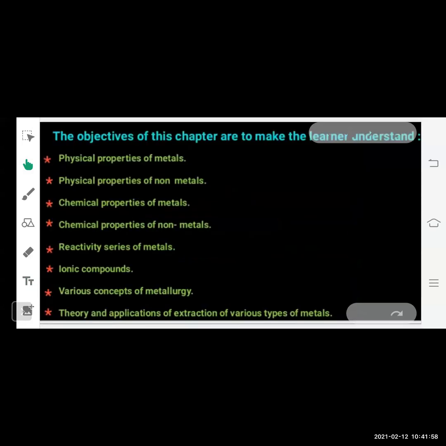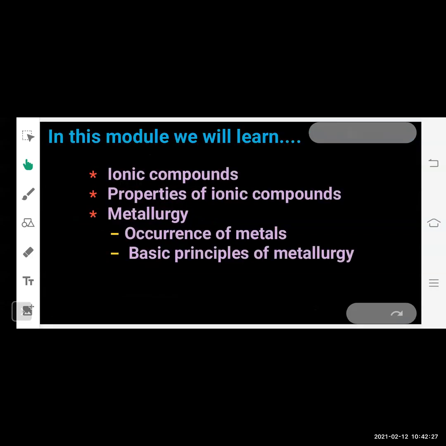So you can see the objective of this chapter on the screen. Out of these, we have already finished physical properties of metals, physical properties of non-metals, chemical properties of metals, chemical properties of non-metals, and reactivity series of metals. And you can see here ionic compounds, various concepts of metallurgy, theory and applications of extraction of various types of metals. These topics are left. So in this module, we are going to learn ionic compounds, properties of ionic compounds, metallurgy, occurrence of metals, and basic principles of metallurgy. So let's begin.